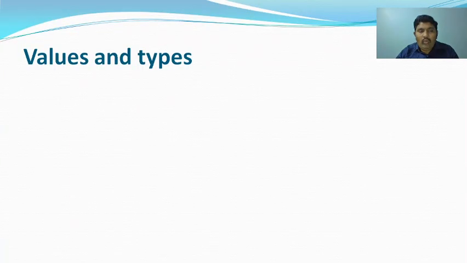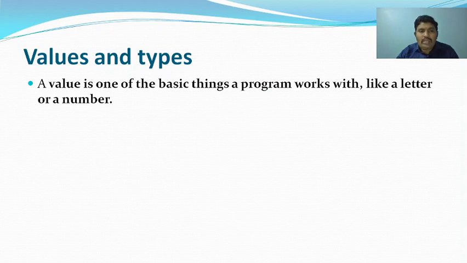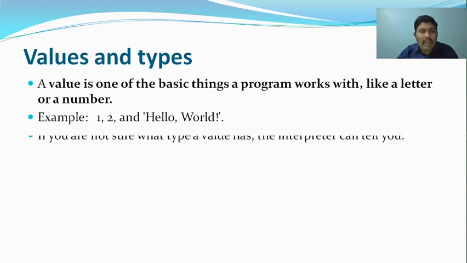So basically, what is meant by values and their types? A value is the basic thing in a program. Is it like a letter or a number? We are going to call it a value. For example, 1, 2 or hello world, these are called values.